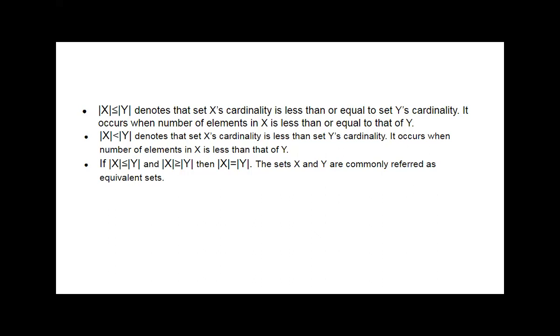But if the cardinality of X is less than or equal to the cardinality of Y, and the cardinality of X is greater than or equal to the cardinality of Y, both of these cases occurring simultaneously, then we can say the cardinality of X is equal to the cardinality of Y. Because at a time it is not possible that both are less than each other and greater than each other.